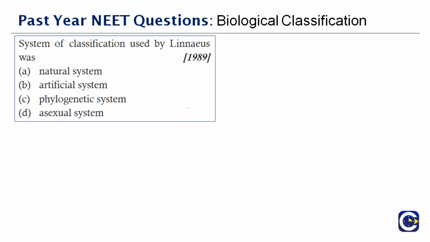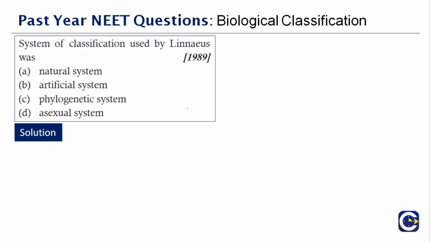Next question here. System of classification used by Linnaeus. I think this is a very easy question for you to answer. Carolus Linnaeus was the person to introduce binomial nomenclature. But where did he take his source from? That is important, right? He introduced binomial nomenclature, but he has to have a source. If we have to start something new, we need a precursor in order to start it. So he has to start from A. He needs that source, and that source is taken from the artificial system, because the artificial system was the initial system of classification. From there he started collecting information and then he enhanced his method of classification.